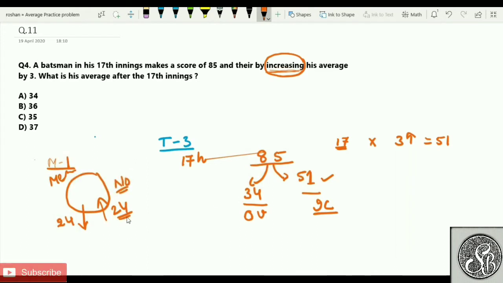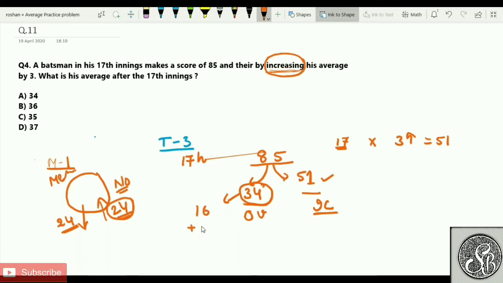On the same line I'm taking it up. It means that in order to maintain the average, I should at least replace the original one. Same here, out of 85, 51 runs went to increase, but this increase will happen only after balancing the original average. So this 34 runs, what I'm talking about here, is the average of the 16th inning.